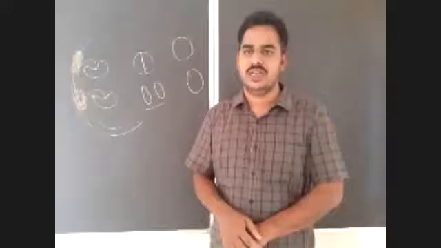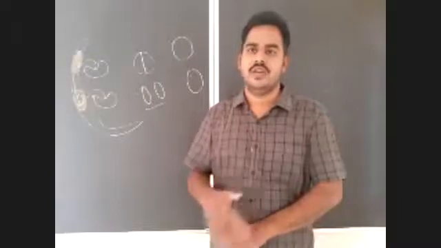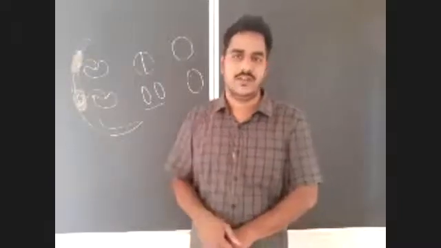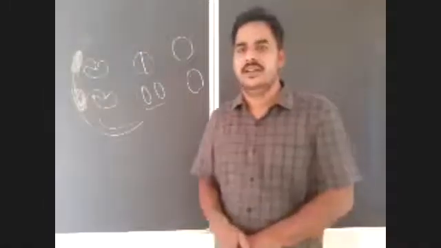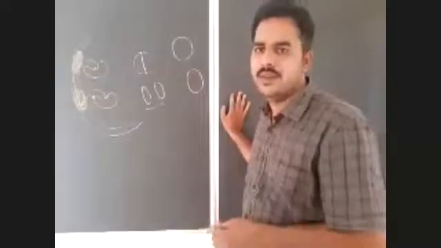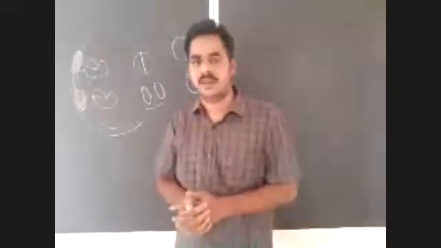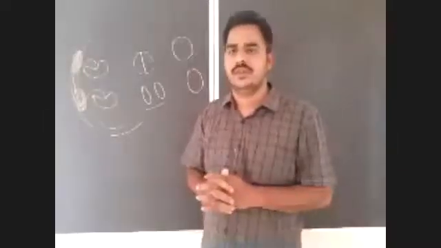Because of that, the male can produce spermatozoa even in old age, up to death. That also you have to remember. Next, oogenesis, the most complex process compared with spermatogenesis.